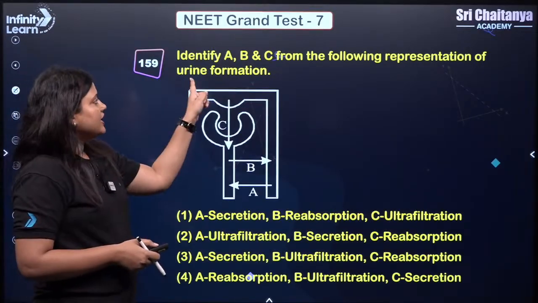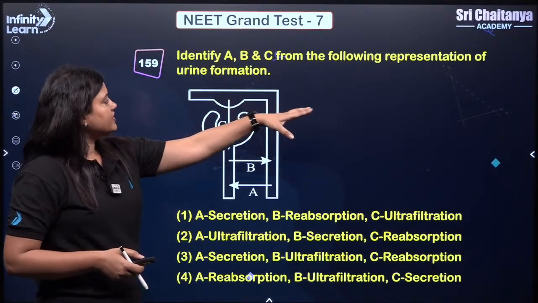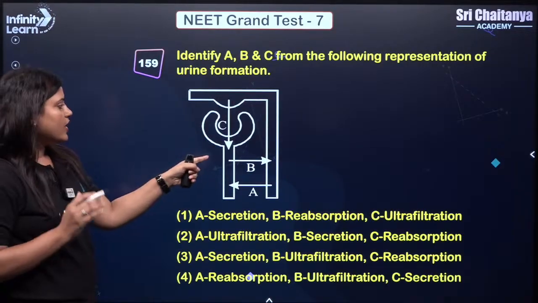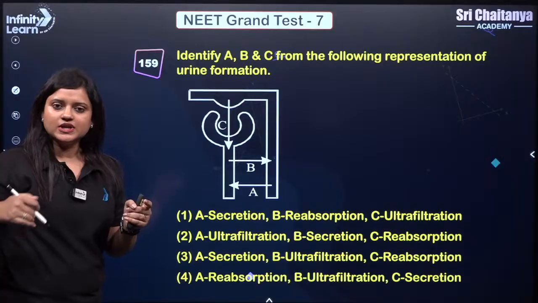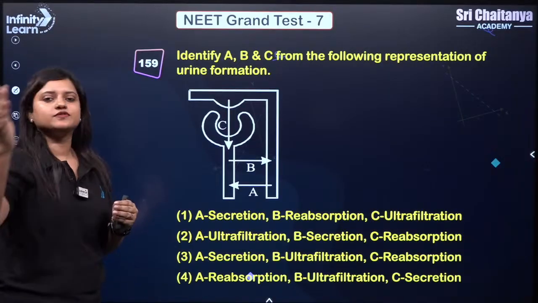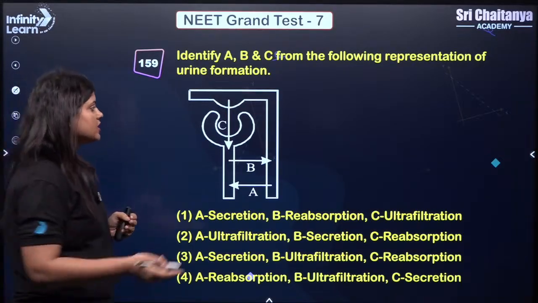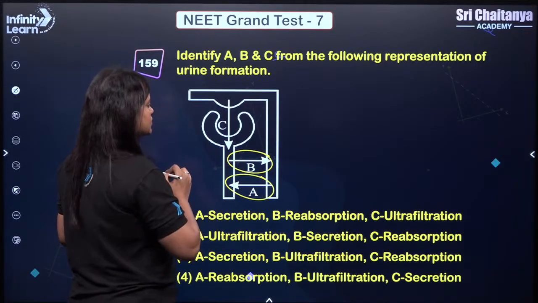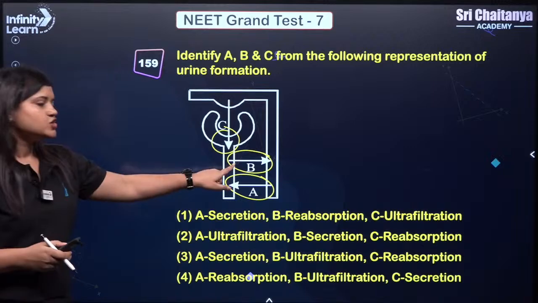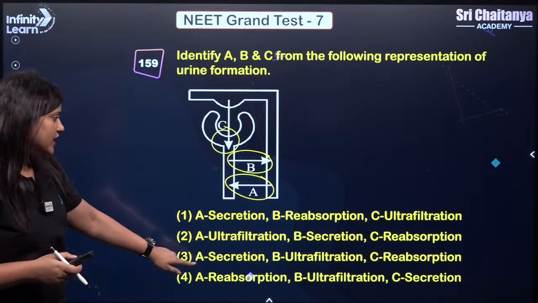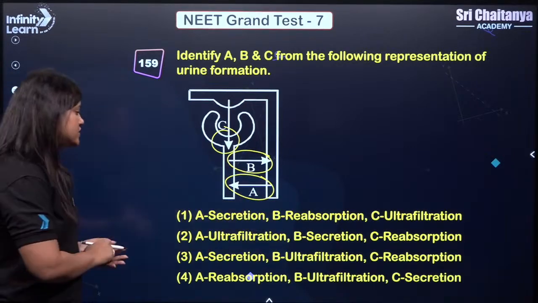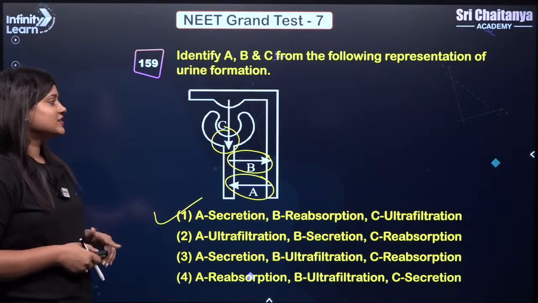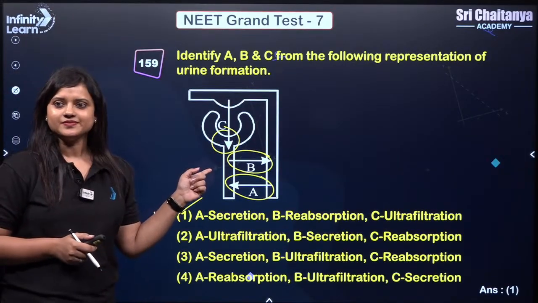Next. Identify A, B, C from the following representation of urine formation. Okay. Now, anything going inside the tubule is secretion. Anything coming out of the tubule is reabsorption. So, here you can see B should be reabsorption, A is secretion, C is filtration. So, B reabsorption. We have just one option here. Yes or no? So, correct answer here should be 1.